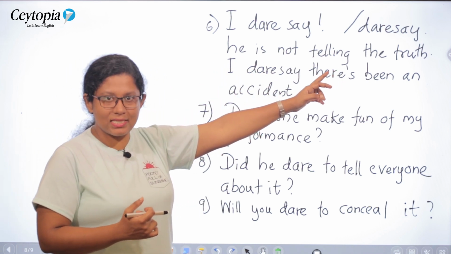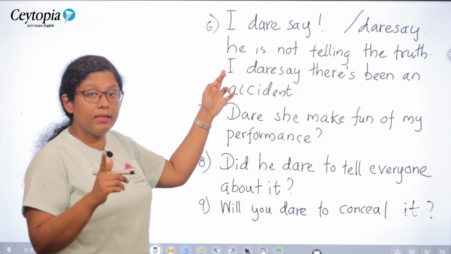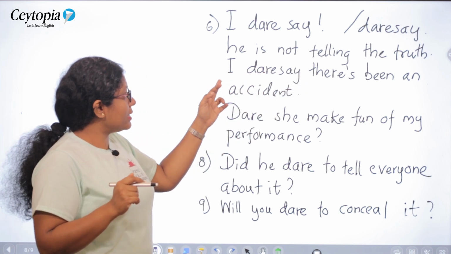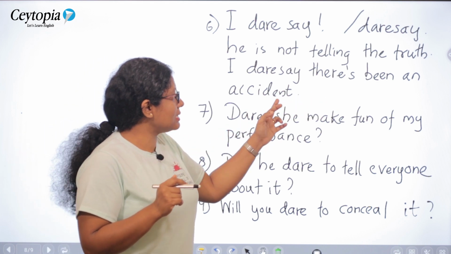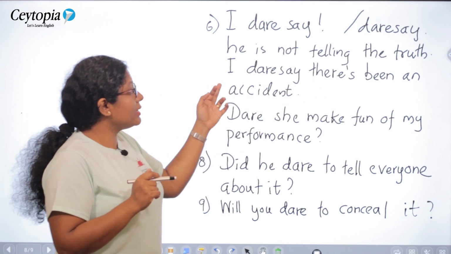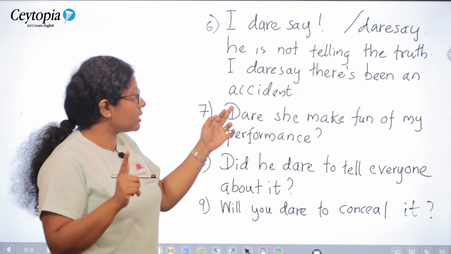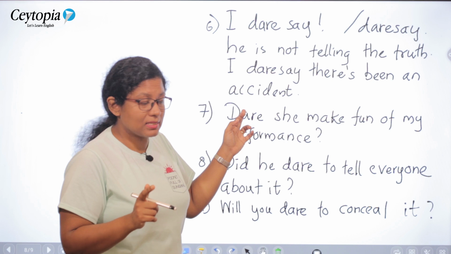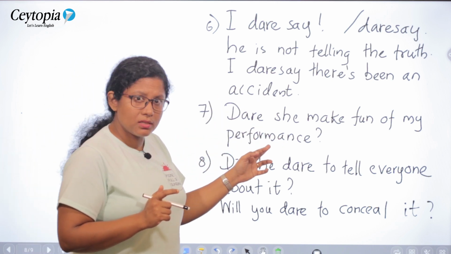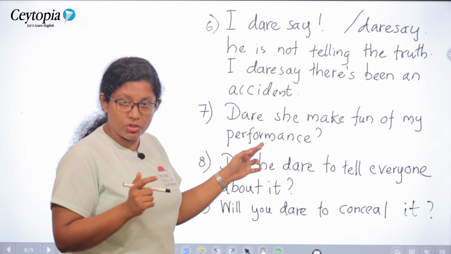The first example, I dare say, I believe, I suppose that he is not telling the truth. I dare say there has been an accident. There has been. The shortened form, there's been. I dare say, I believe, I suppose that there has been an accident. Number 7. Dare she make fun of my performance? Does she have the courage to do so?